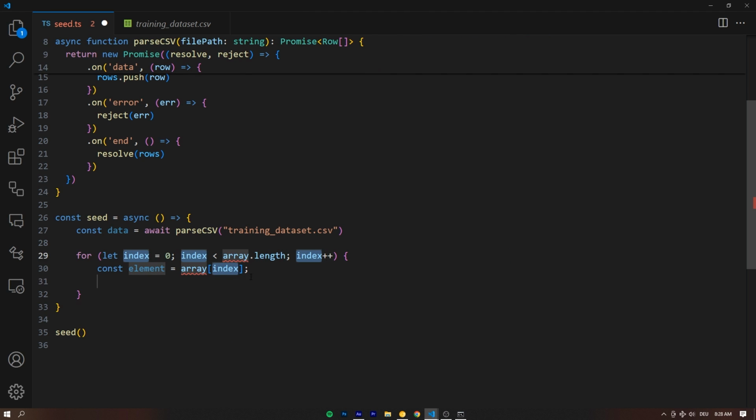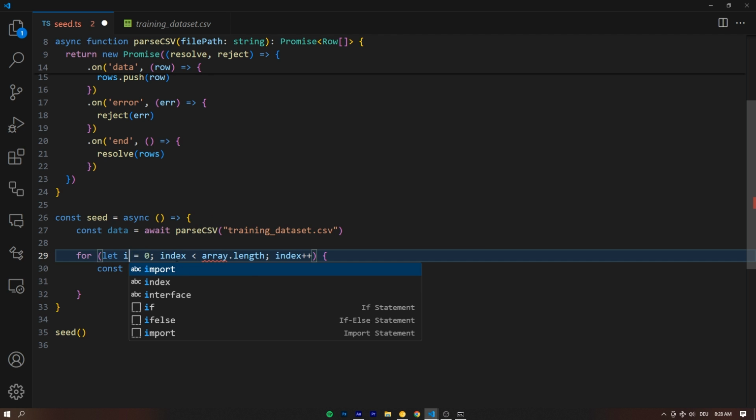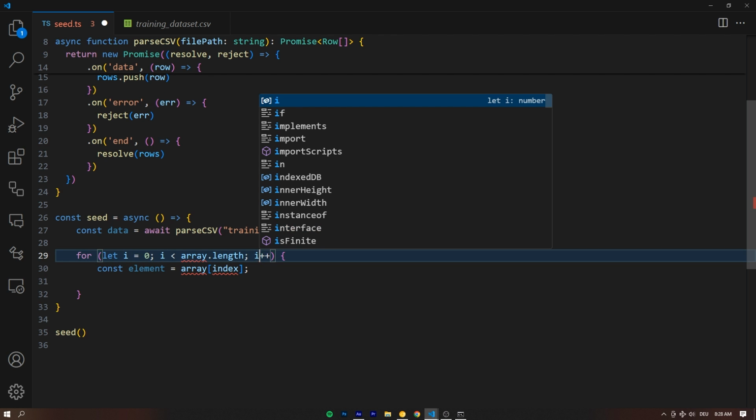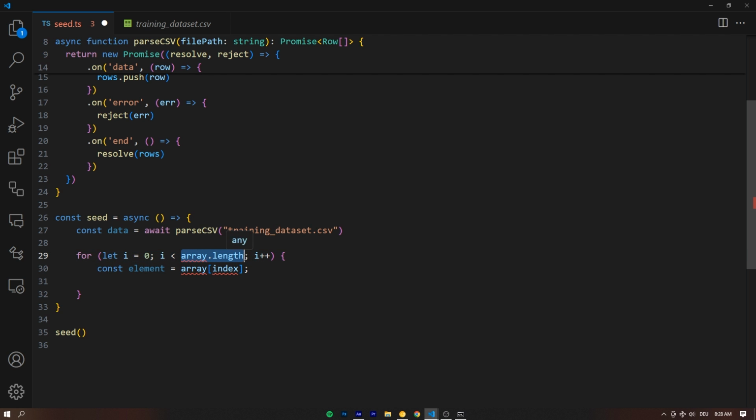By the way, we can get rid of the sidebar. We won't need that right now. And the iterator for this for loop, let's call it i, right? Not index. And then how many loops do we want to do? The answer is for every row in our data, right? And that's literally just the data.length. That's the amount of rows we have.